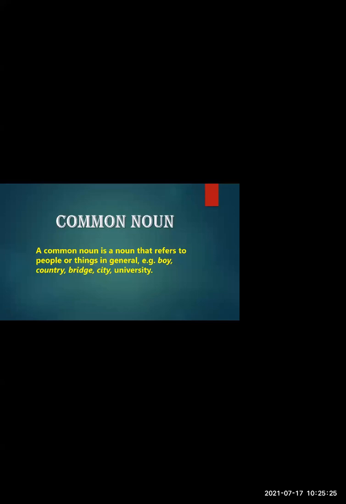But what becomes a common noun? Sorry, this is a boy. Boy, dogs. Okay, when we are calling it in common. Now, there are many boys in the class. We can't name each and every boy and tell them, right? The teacher uses the term boys and girls in the class. So the teacher uses a common term. So when we use a common term to refer to things in general, it is known as a common noun.